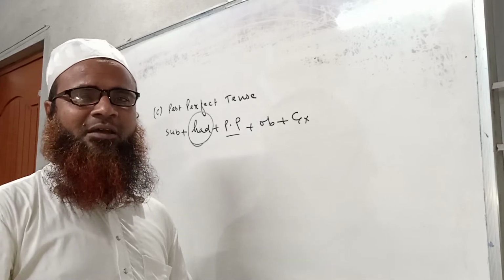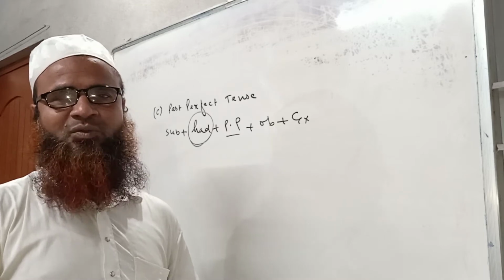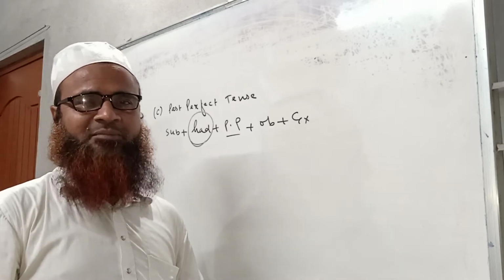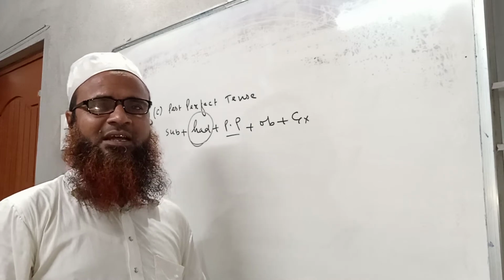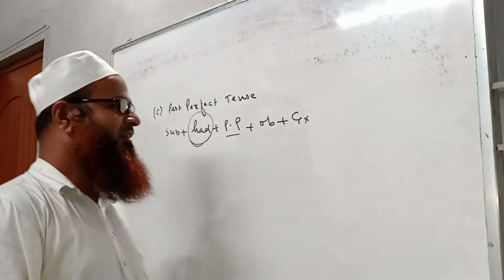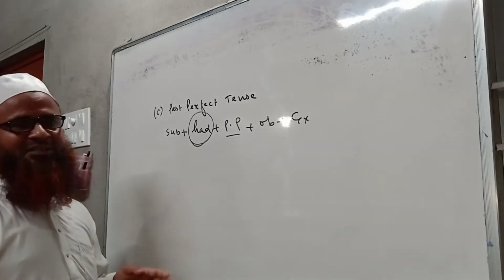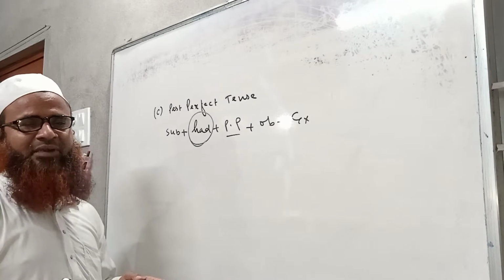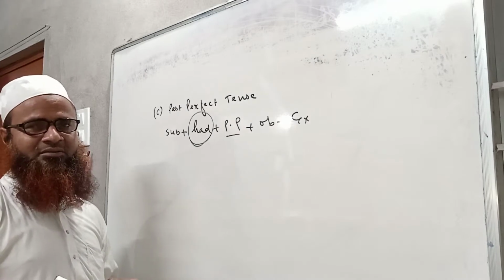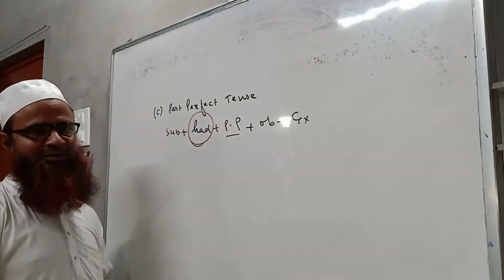For example, when the boy was crossing a road, a bus knocked him down. So this was one example of past continuous tense. The use of past perfect tense is very similar, and we have to follow the same way to mention the rule.